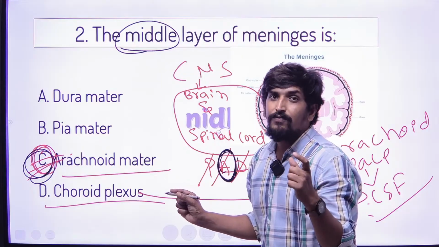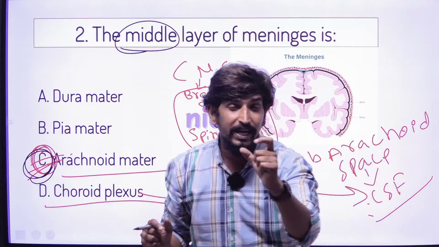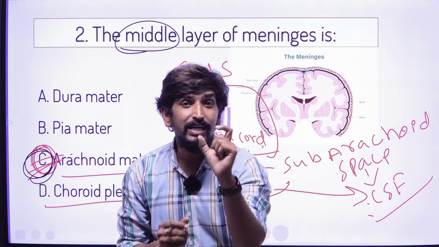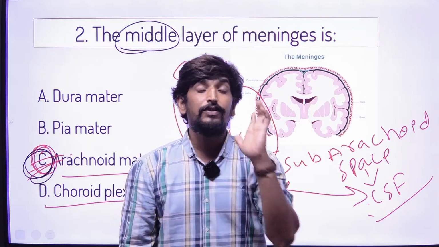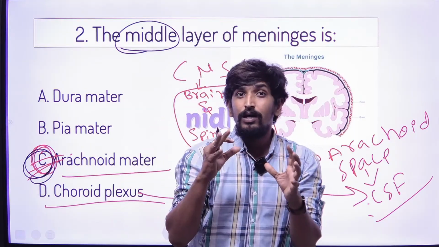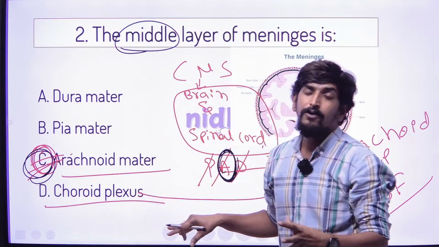Especially, if you see the ventricles of the brain, the lateral ventricles of the brain are the mother town. That is very important to remember. In that mother town, the specific home is the choroid plexus for the CSF.